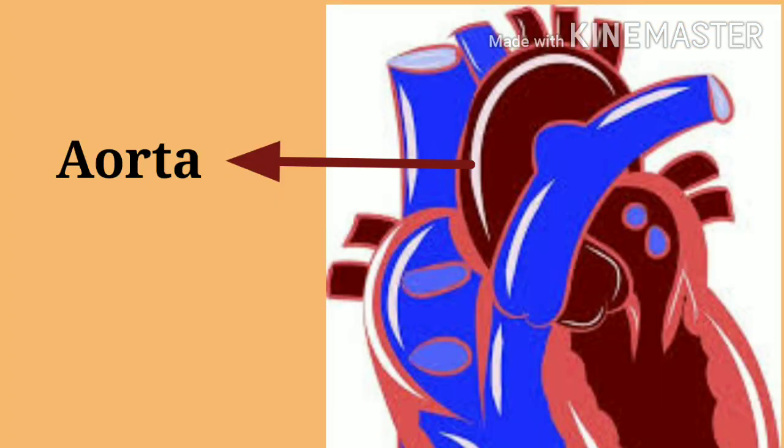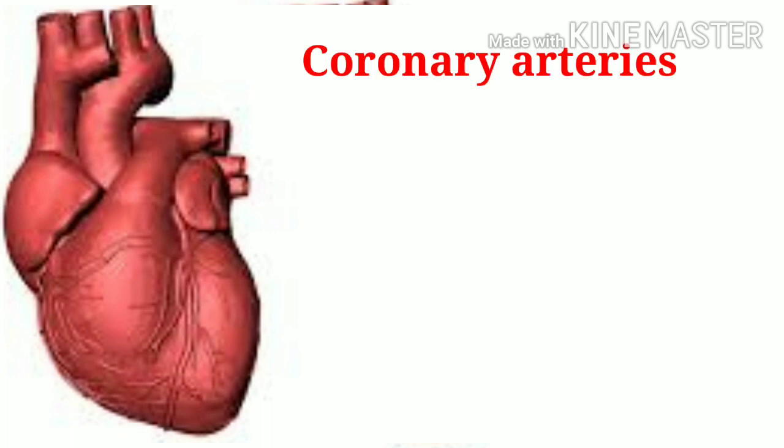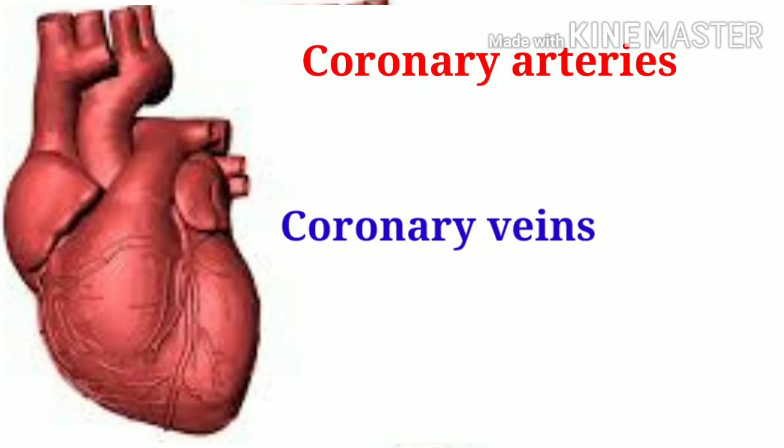Next is a large artery called aorta, which arises from the left ventricle of the heart. It carries oxygenated blood from left ventricle to all parts of the body. Heart is also an organ which requires supply of oxygenated blood and removal of deoxygenated blood. It is carried out by the coronary arteries and the coronary veins.